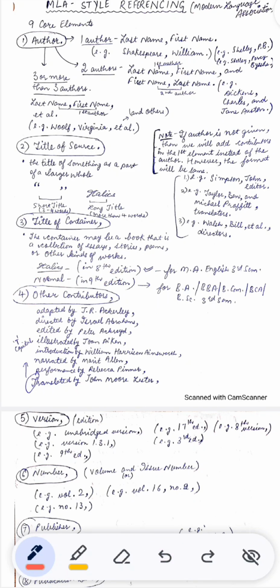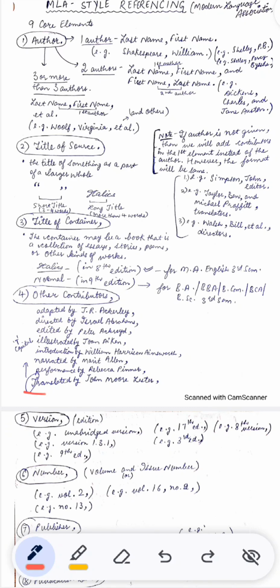Fourth is other contributors. Contributors are the people who contributed in a particular work. A person who adapted the piece of work. A person who directed a movie. A person who edited an article. A person who gave an illustration. A person who introduced a topic. A person who narrated a poem. A person who performed a role in a movie. A person who translated a piece of work.